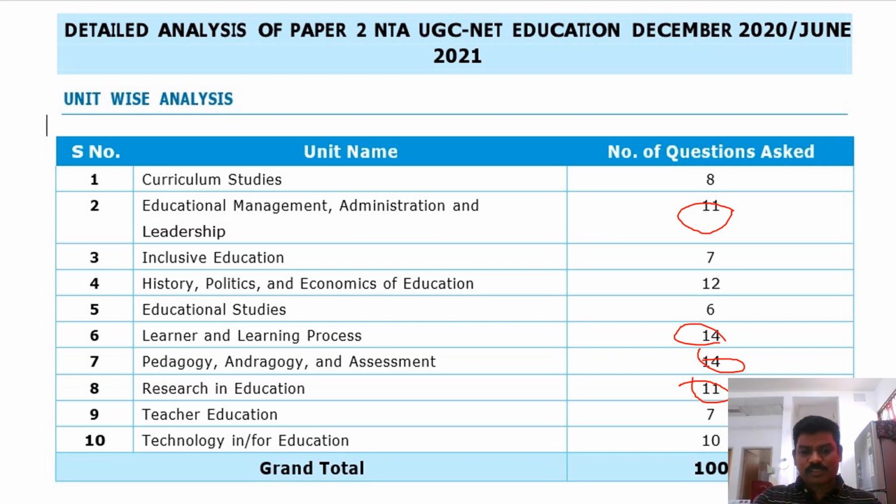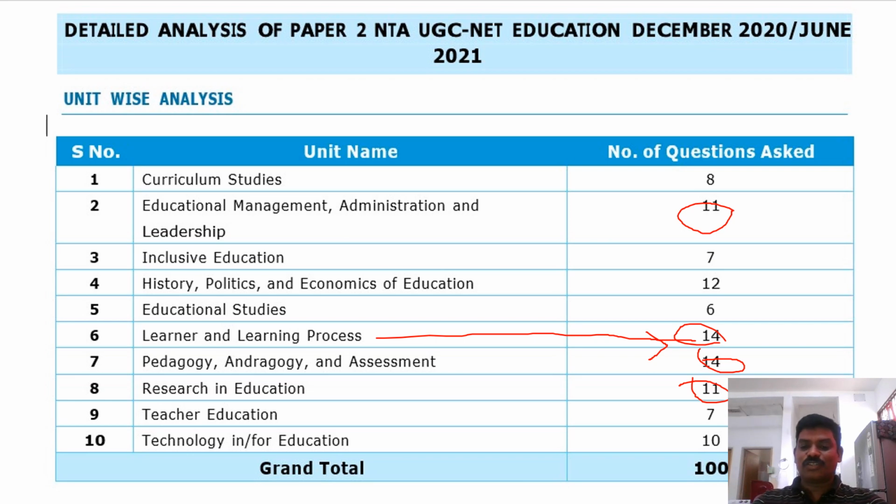Learner and learning process they also give, which is psychology related. In general, learners, their learning styles, learning theories, growth, development, maturity, all these things are covered in learner and learning. Pedagogy is also one of the important ones; as per the previous papers analysis, they have given much priority and focus to pedagogy and assessment also.